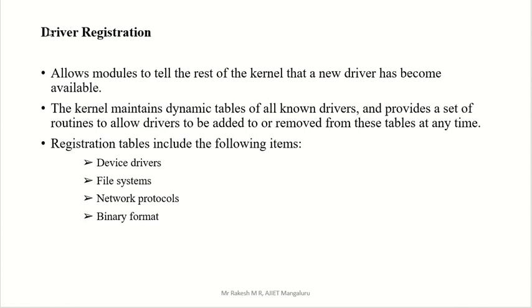Mainly, information about device drivers is managed by driver registration. What does the registration table contain? First, device driver. Second, file system. Third, network protocol. Then a binary format. So device driver, file system, network protocol and binary format are the four main things we have in the registration table.